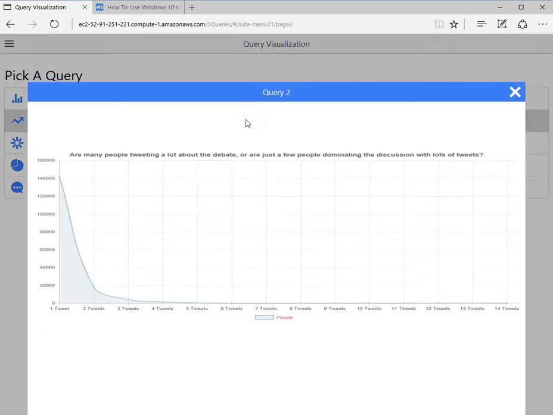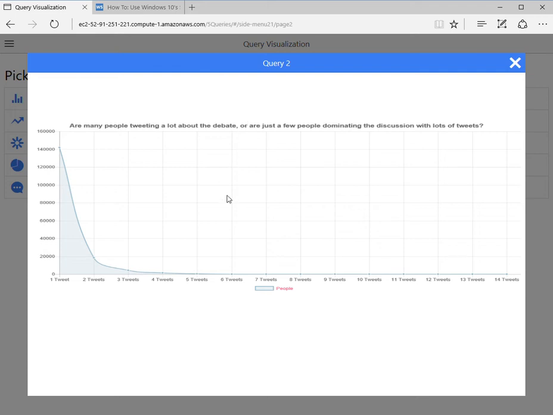The next one, we wanted to take a look over the debate. Was it just individuals sending out 1 to 2 tweets, or were there people that were just sending out a whole bunch of tweets? And as you can see by the representation, there were a lot of single tweets, followed by a pretty high number of people who sent out 2 to 3, and then very, very few people that sent out massive numbers of tweets throughout the entire time period.